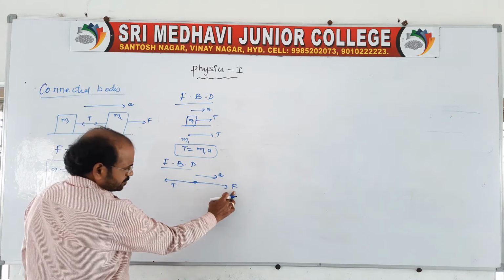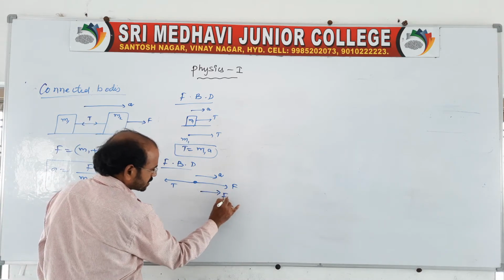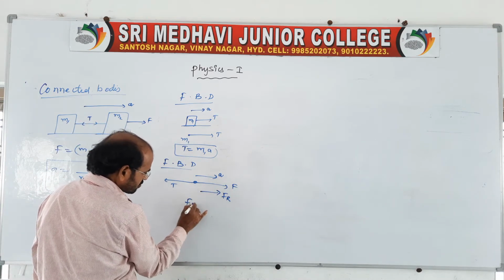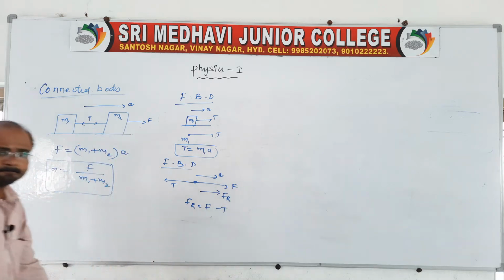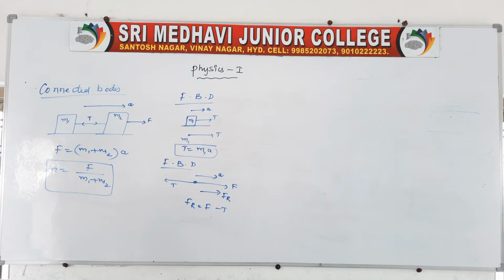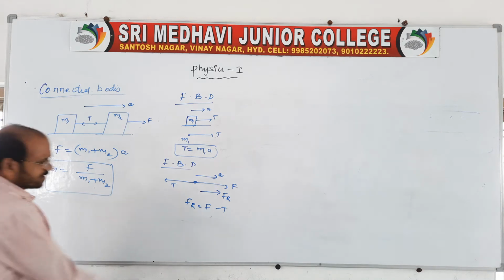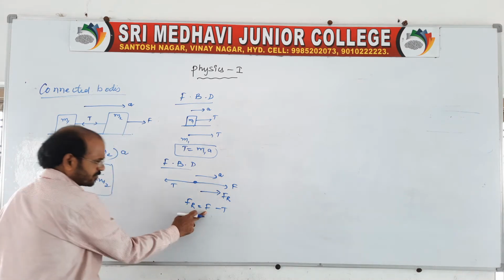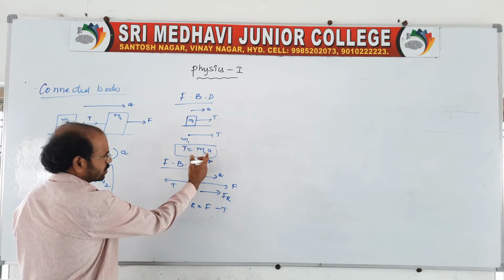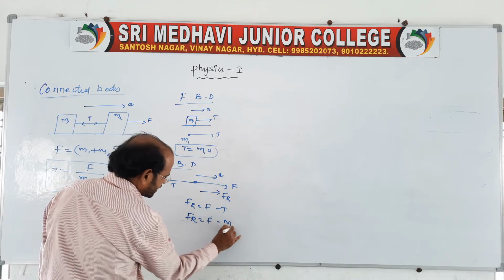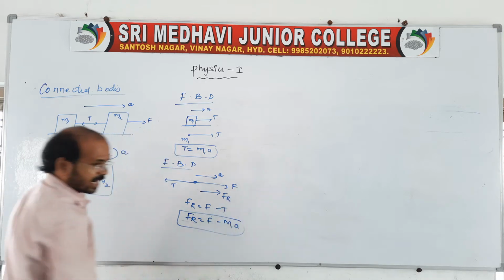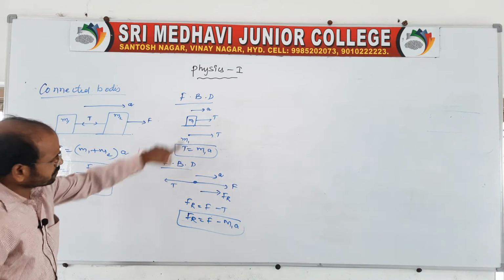So here you write the resultant along the direction of the applied force: Fr is equal to F minus T. Tension, we know, is M1 into A, therefore Fr is equal to F minus M1 into A. And here, which block is moving?